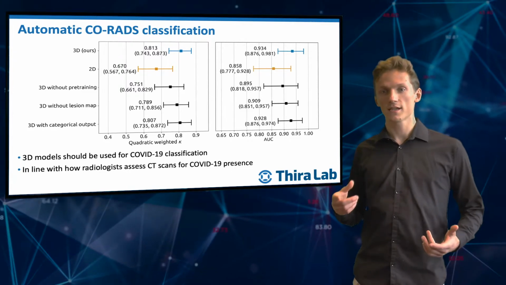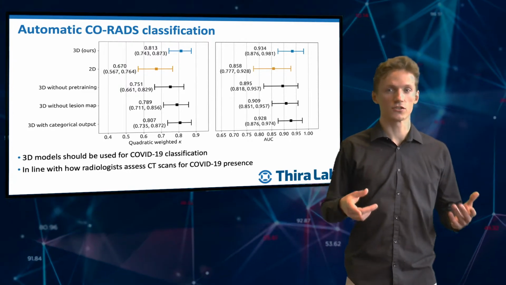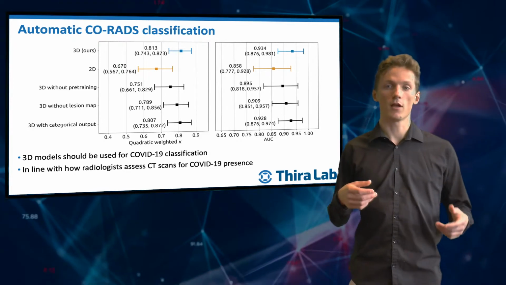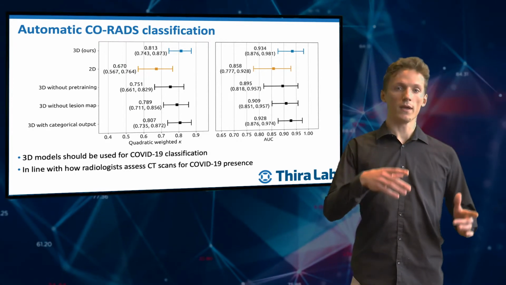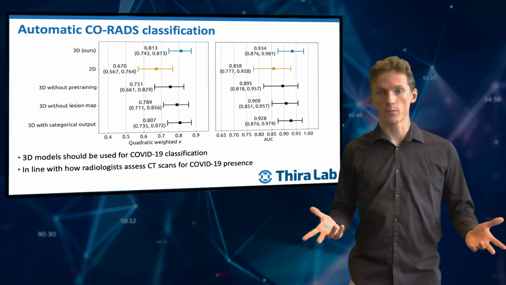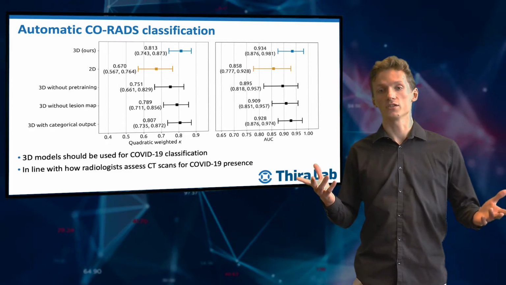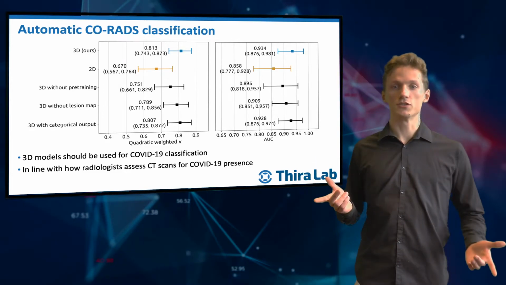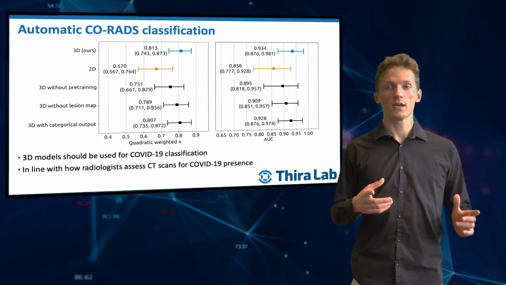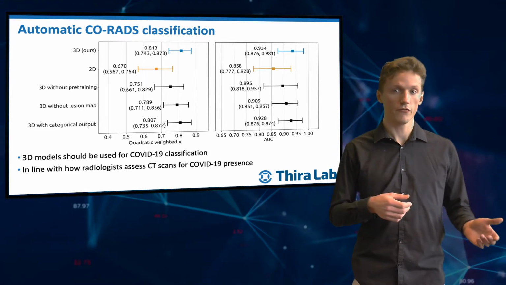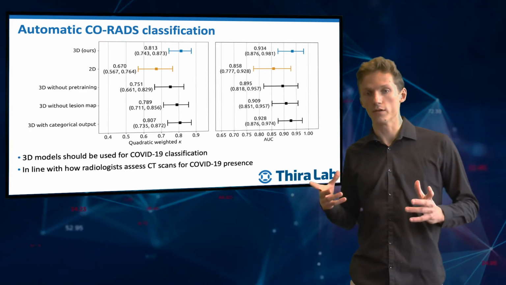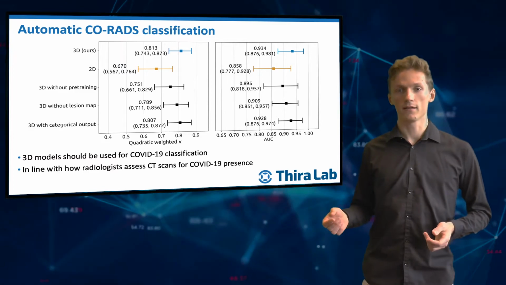To gain more insight into which parts of the CoRADS scoring module were important for its performance, we performed an ablation study. Here, we eliminated components one by one to see which ones improved the performance of our system and by how much. These are some results of the ablation study. The 3D variant of our model is shown in blue. The 2D variant is shown in yellow, and other 3D variants where one component is ablated are shown in black.